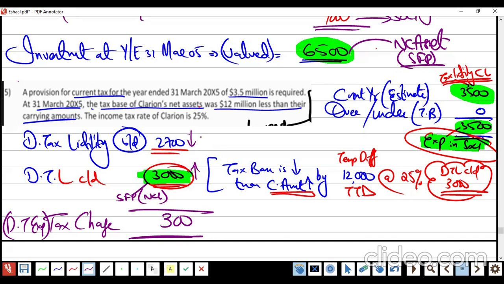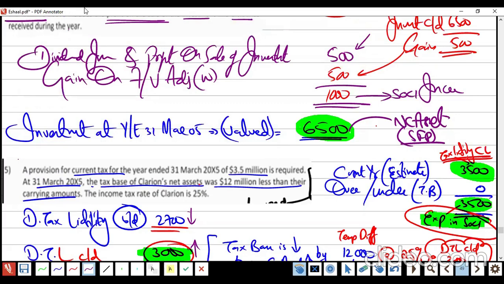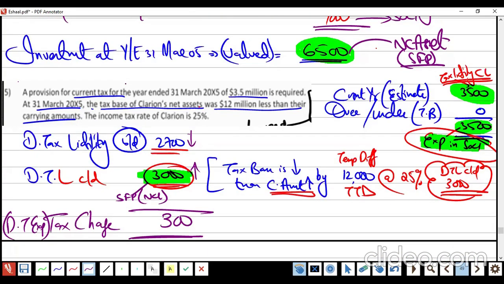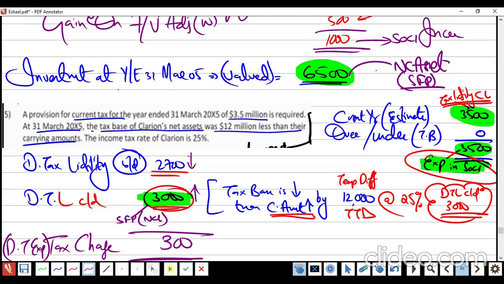Alhamdulillah, we are done with all the notes. Now we have to produce the SFP. Any confusion? Any questions? You must do this question on a spreadsheet before the next class. Must. Otherwise, if you send me the recording, definitely, yes. But you must do this question on a spreadsheet.